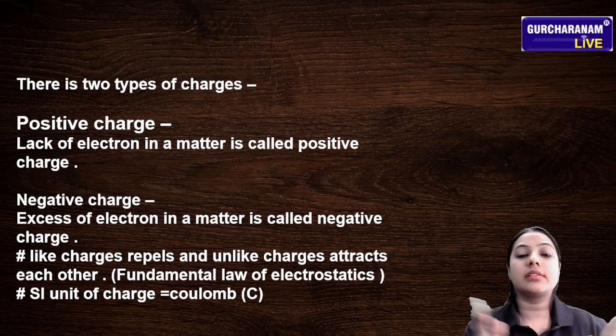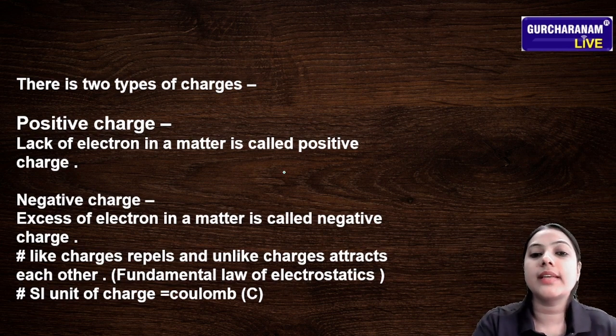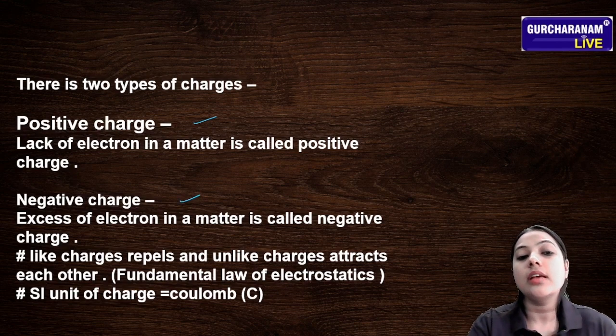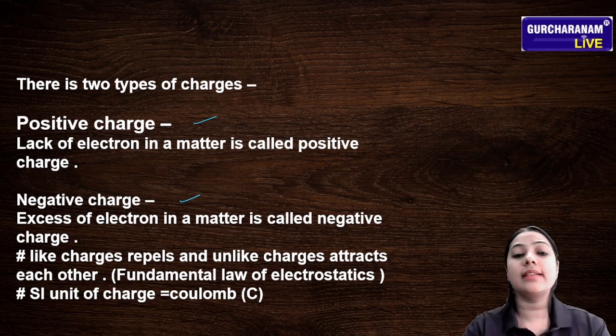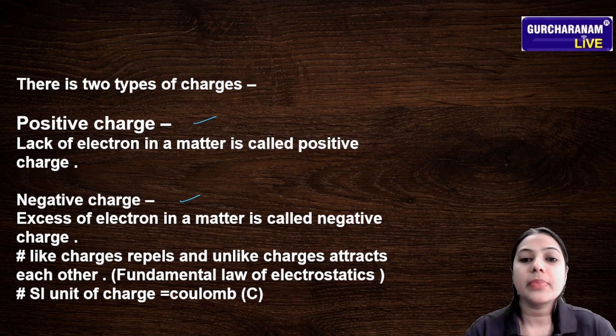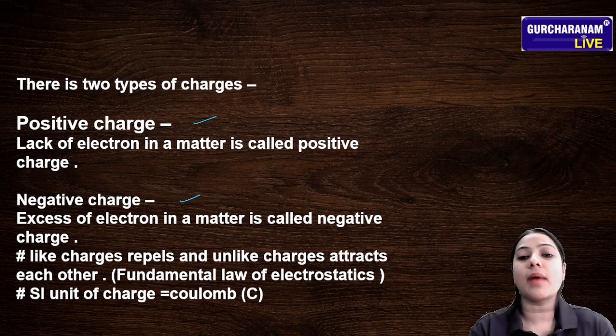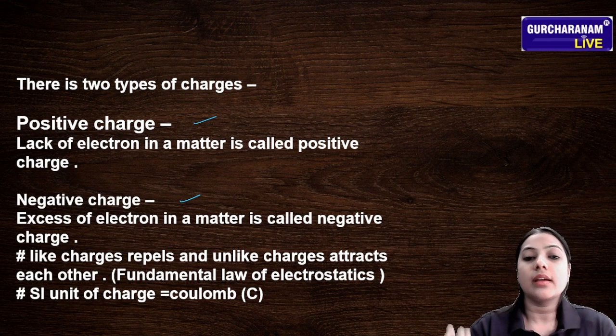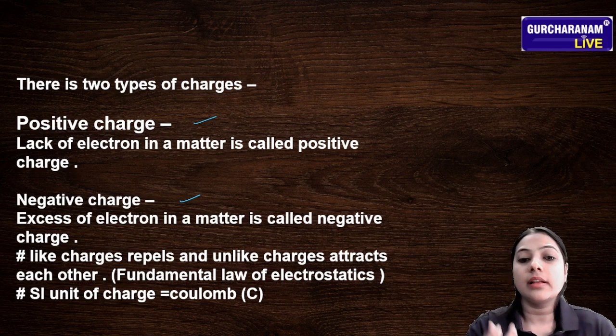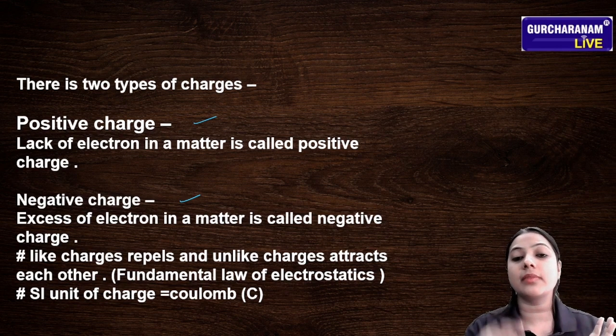After that, the charges are of two types: first is positive charge and second is negative charge. A particle or matter is positively charged when there is a lack of electrons, that is, it has a very small amount of electrons. So we can say this matter is positively charged. And the matter that has excess of electrons is called negatively charged. There is one matter and there is matter number two.